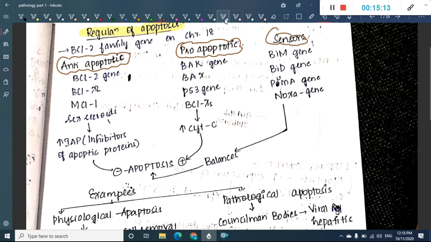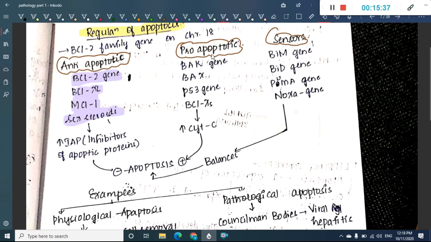In anti-apoptotic proteins we have BCL2, BCLXL, MCL1 and sex steroids. These anti-apoptotic genes are inhibitors of apoptotic proteins, and they will inhibit apoptosis.